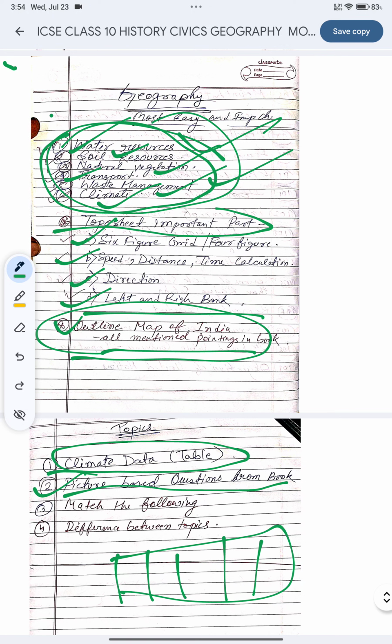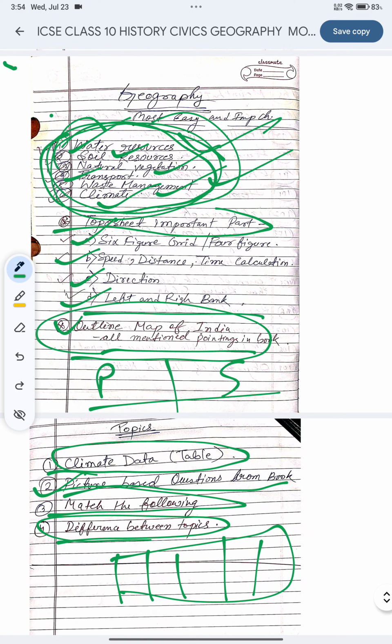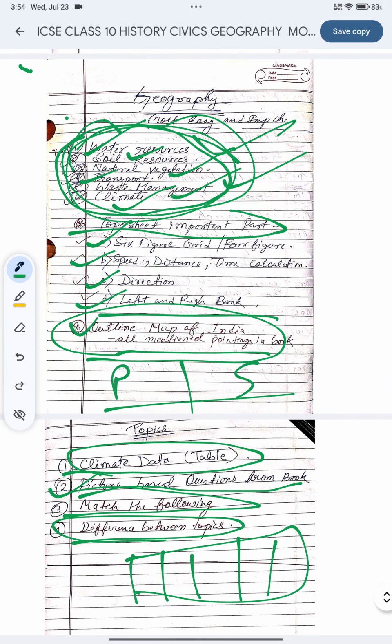See, in backward questions, one match the following type question they ask generally. And difference between topics: all the topics from this chapter you are selecting, sometimes they ask the differences. I'll give you one example, like perennial river or seasonal river, write the differences. This kind of differences they will give. So these are important from the geography side.